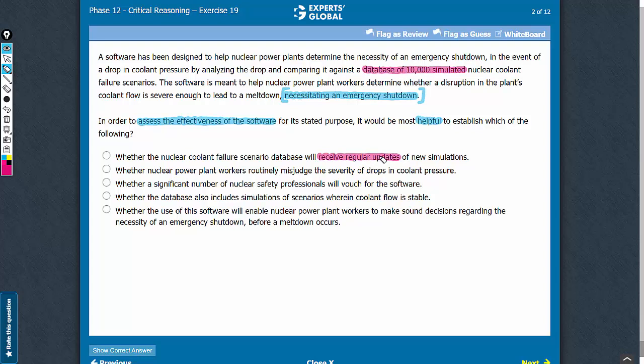So knowing this information is going to provide just additional detail in terms of the operations of the software, but is not going to help in assessing the effectiveness of the software. So let's eliminate this answer choice.